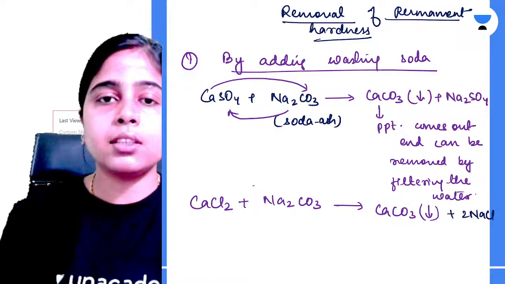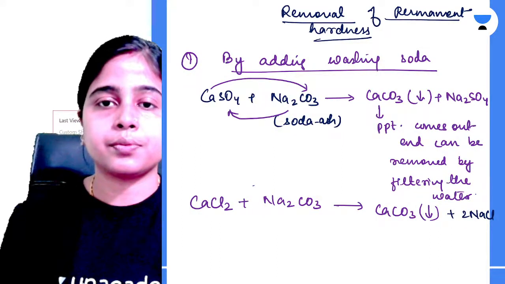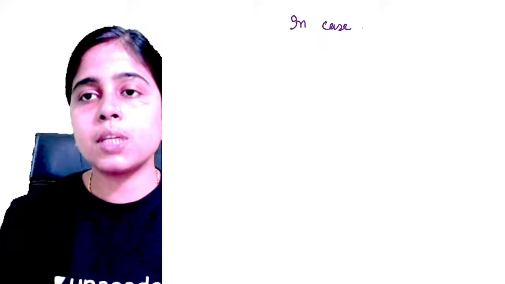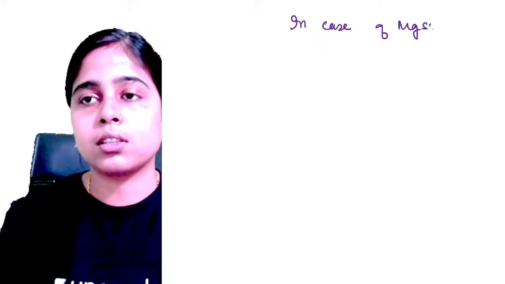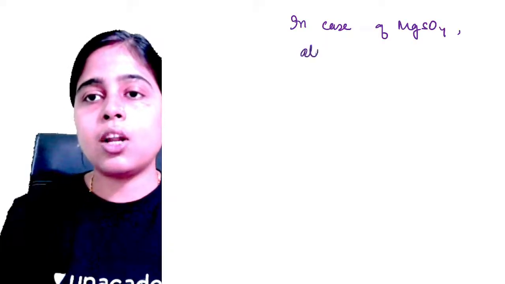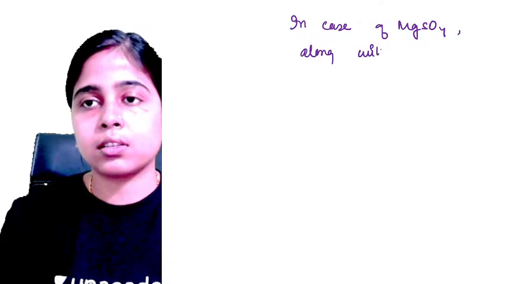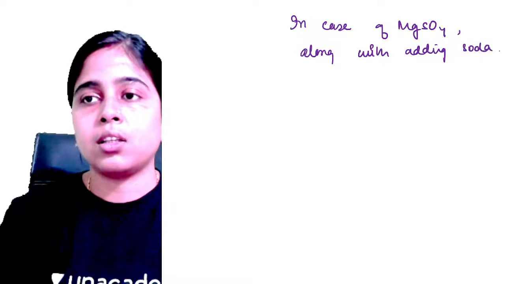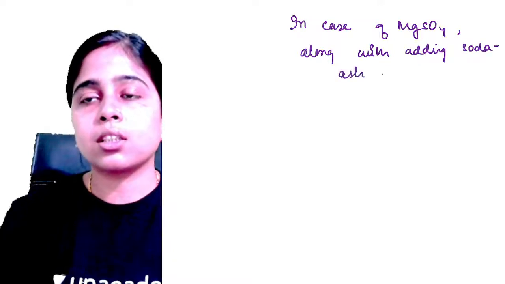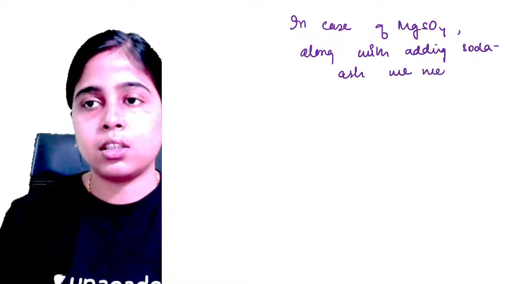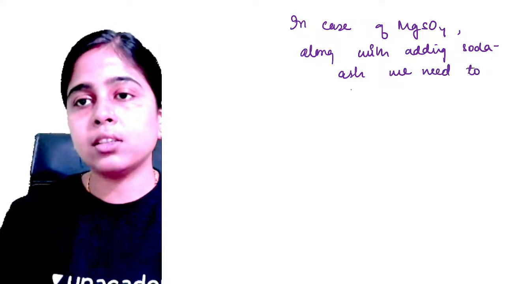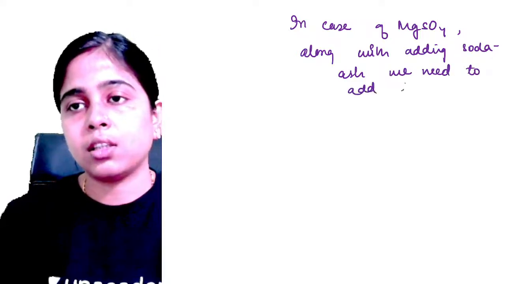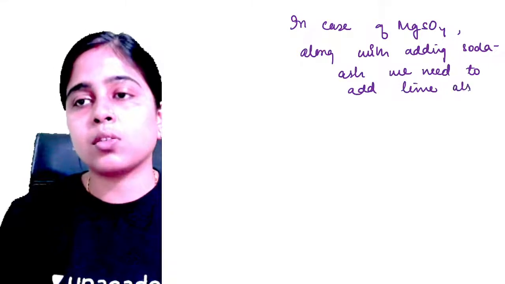Let me show you this on the black screen. So in case of magnesium sulfate, along with adding soda ash, we need to add lime also.